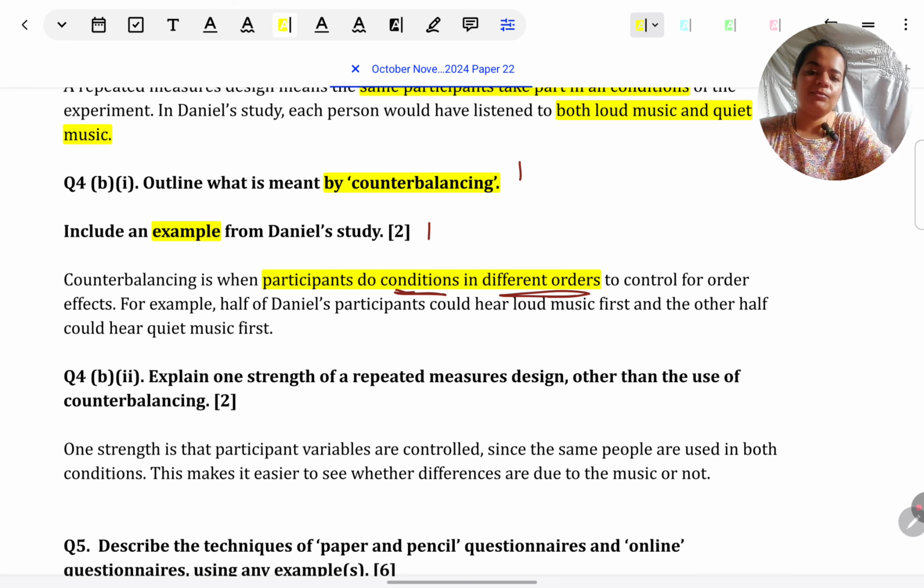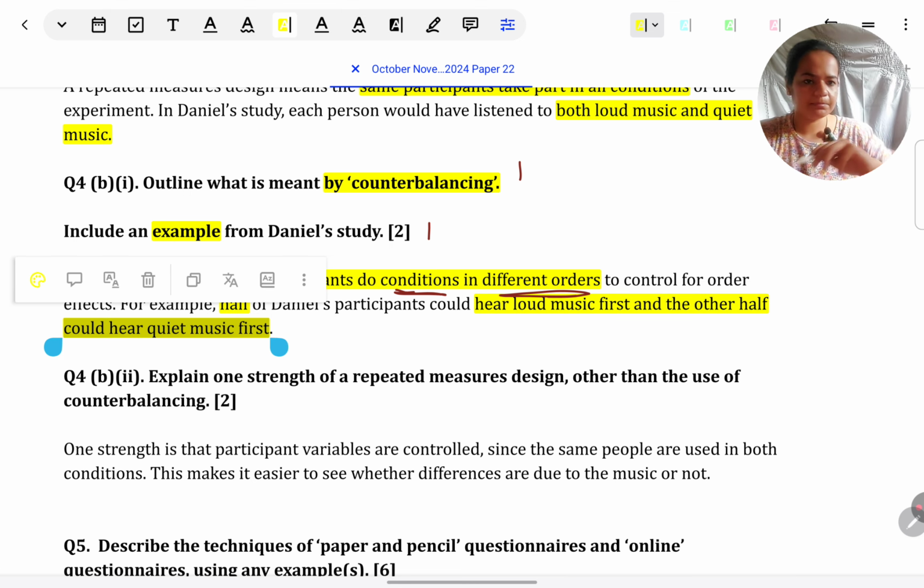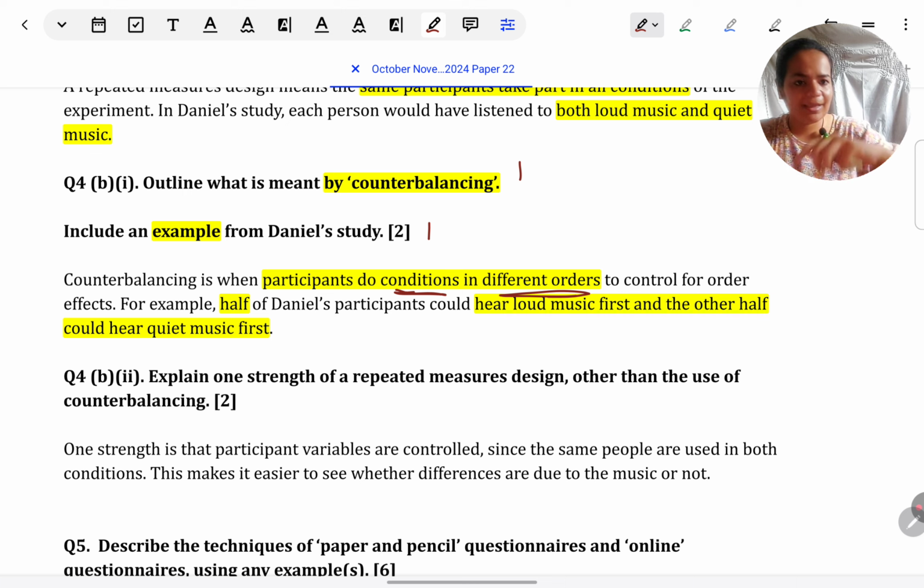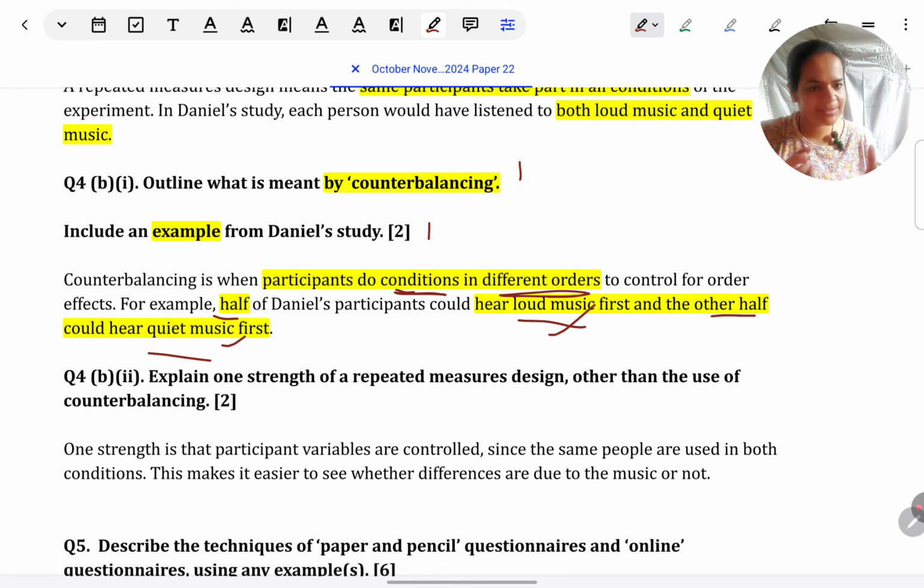For example, half of Daniel participants could hear the loud music first and the other half could hear the quiet music first. Right? So I have used wording like loud music, quiet music from the given situation. I've used wording meaning I've shown that I understand in this situation which are the conditions exactly. And I have given the example also how counterbalancing will be done. Half of them are doing this first and the other half are doing this first. So that is how the orders are different.